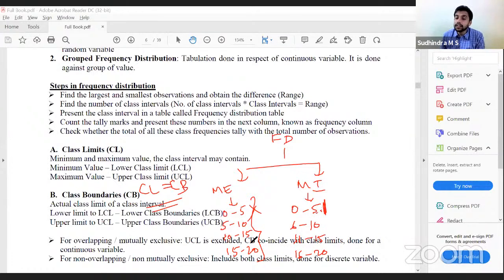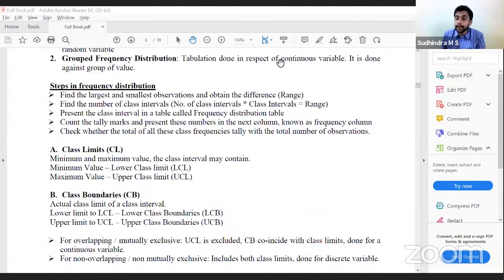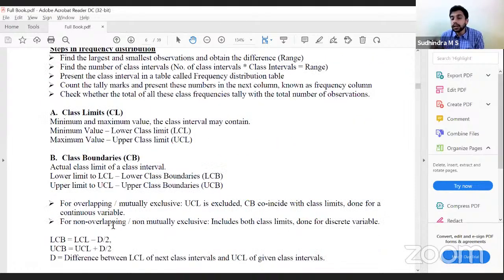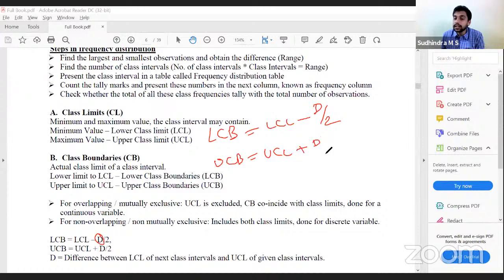How to calculate the class boundary? Very simple. Consider the upper class limit of this class interval and the lower class limit of the next class interval. Take the difference of it. We get what is called D. Then, if you want the lower class boundary, it is lower class limit minus D divided by 2. If you want the upper class boundary, it is upper class limit plus D divided by 2.